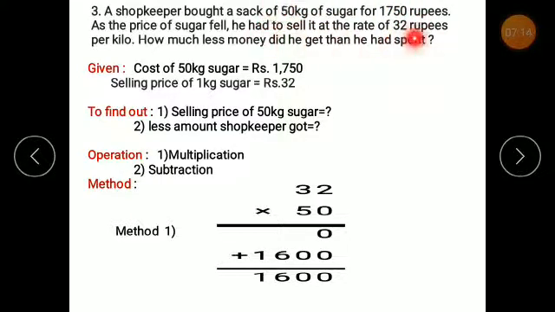Okay, from 1 to many we do multiplication, right? So first operation will be multiplication, and the selling price of 50 kg sugar, first we need to find out. That's why for that I need to do operation multiplication. Next, what he need to do?